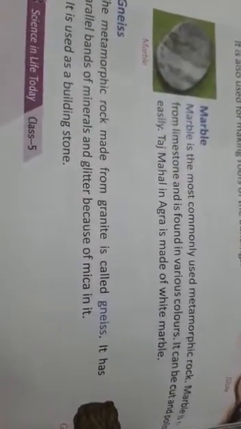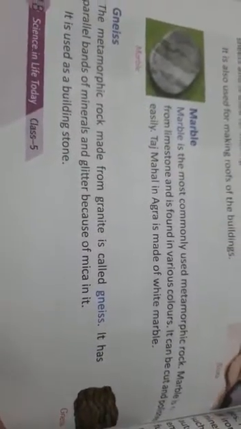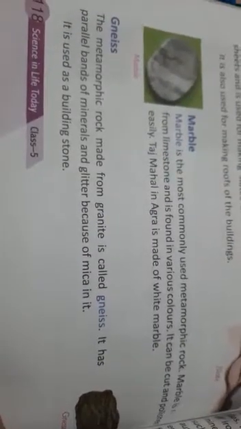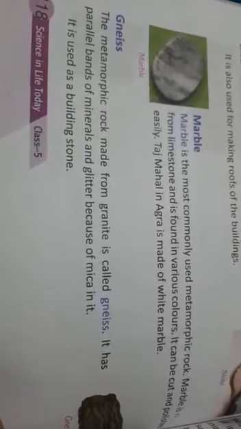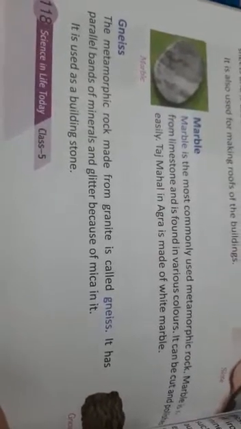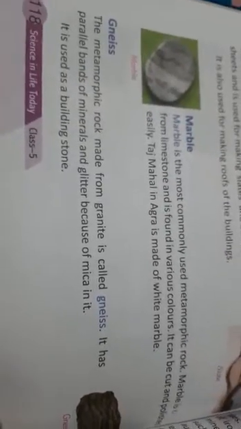Third is gneiss. The metamorphic rock made from granite is called gneiss. It has parallel bands of minerals that glitter because of mica. We can say it is silvery, shiny marble.